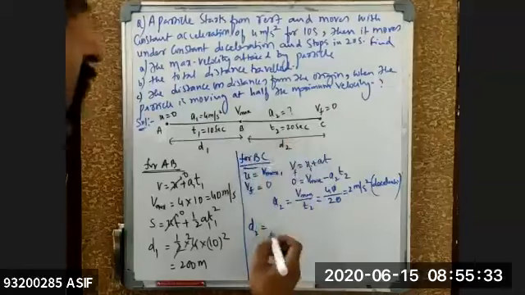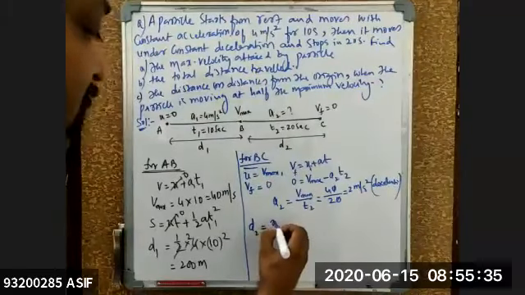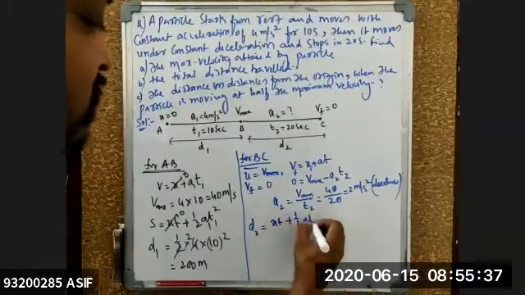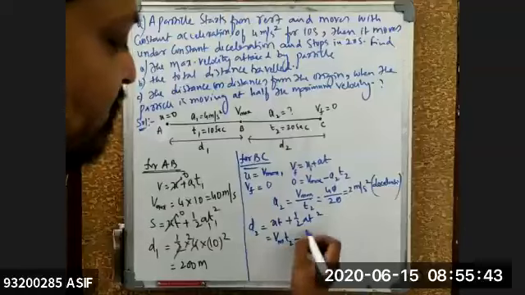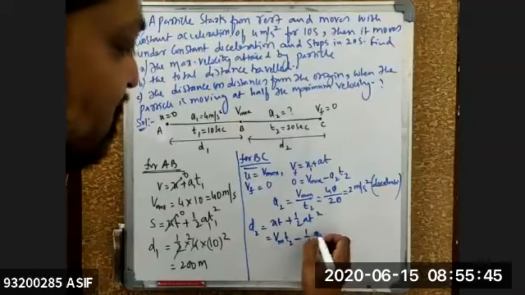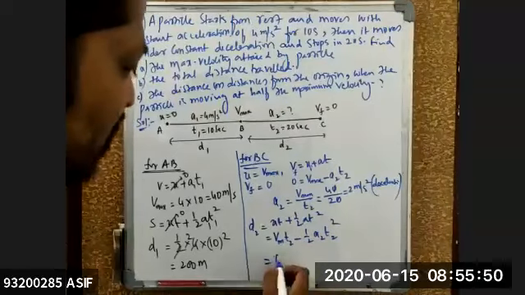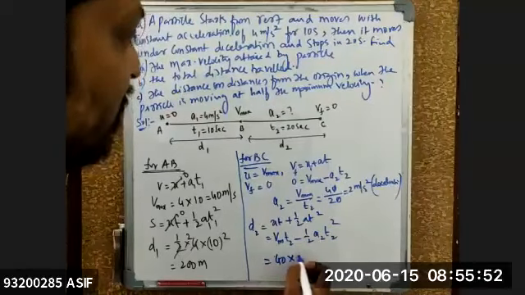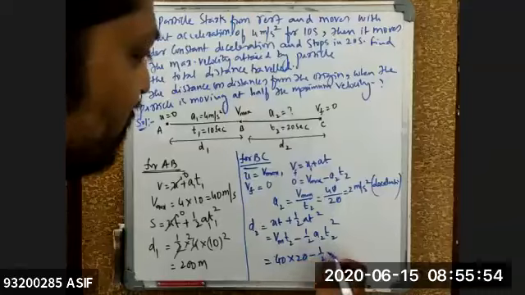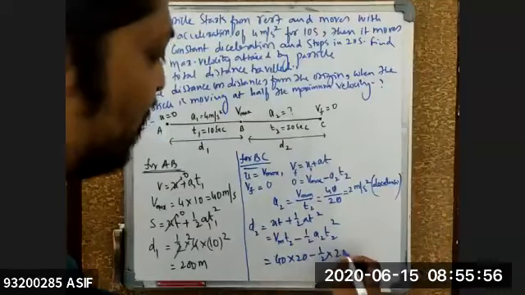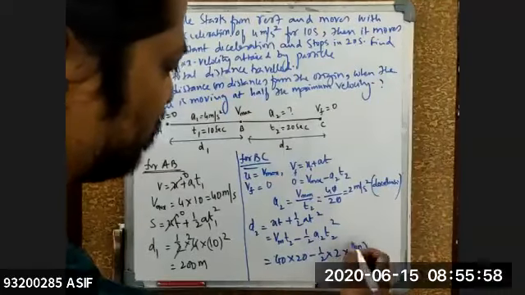Now tell me what is D2? D2 is equal to again ut plus half a t square. What is the initial velocity? V max into time taken T2, minus half into acceleration A2 into T2 square. V max we got is 40, into T2 which is 20, minus half into A2 which is 2, into 20 whole square.